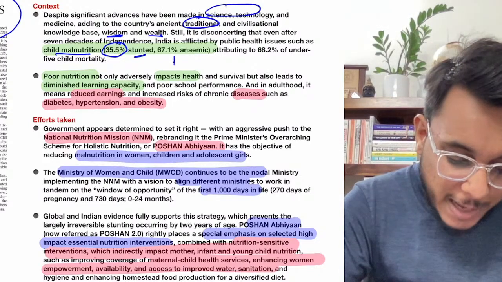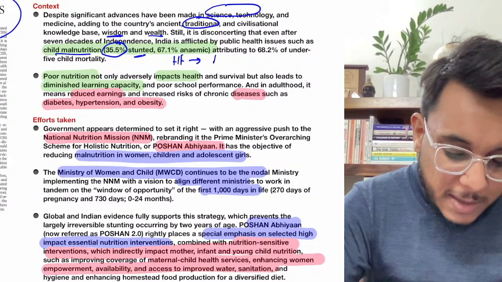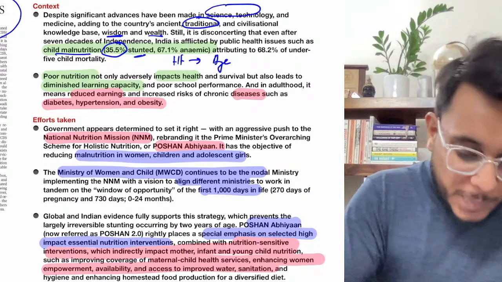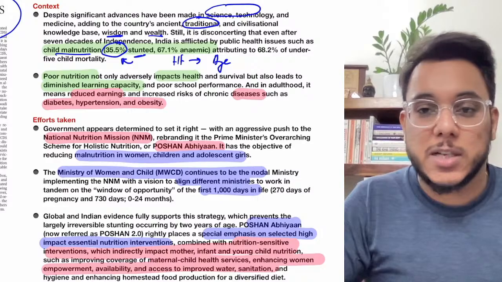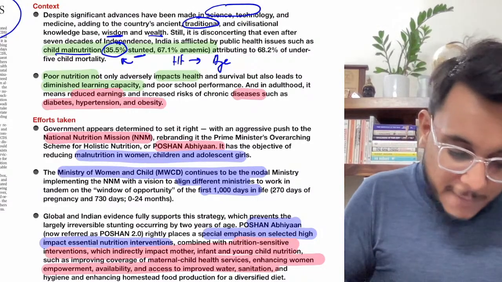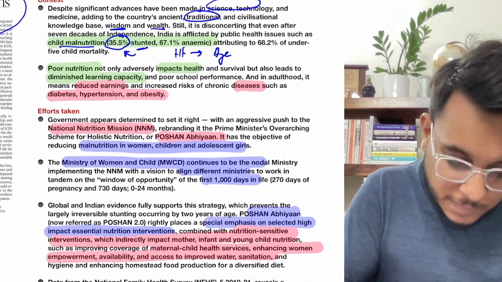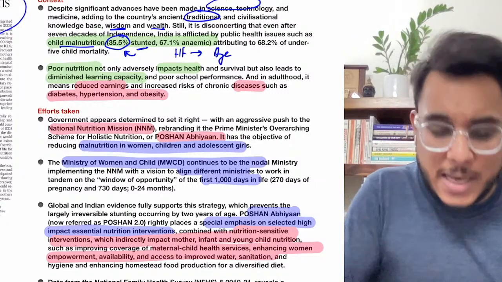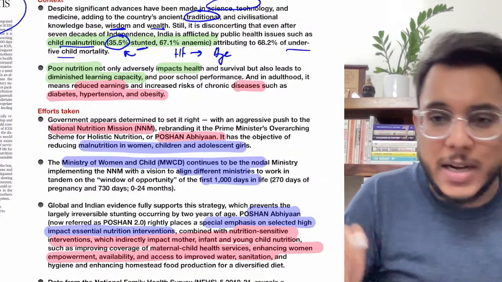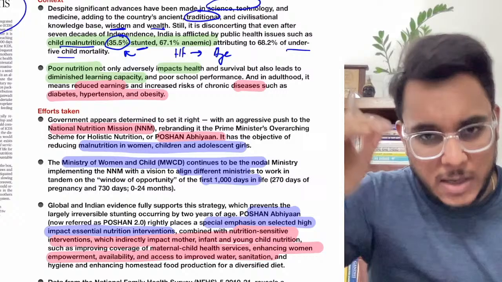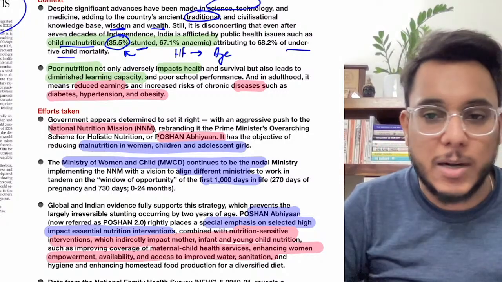Stunted means that they don't have the proper height which should be there corresponding to their age. Now this particular data is taken from the National Family Health Survey 5. After that, guys, there are all different factors. Even under 5 child mortality in India is very high. We will be discussing the data throughout this article, don't worry.